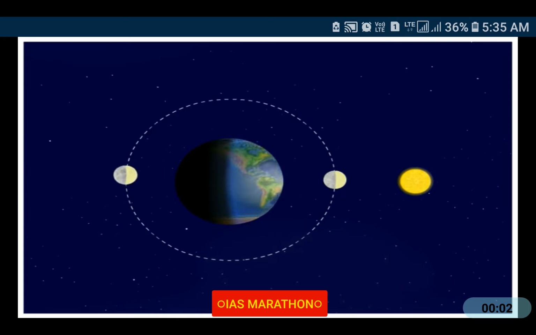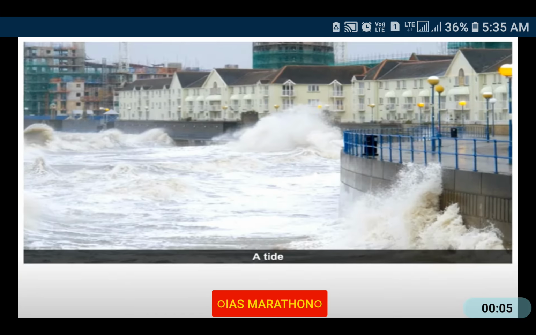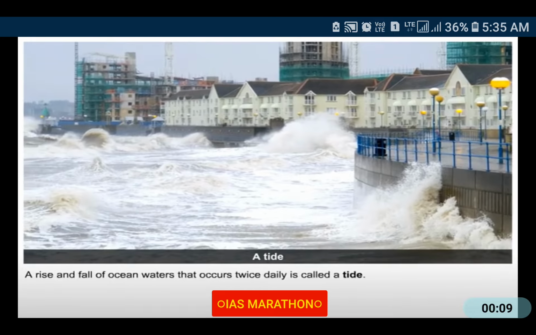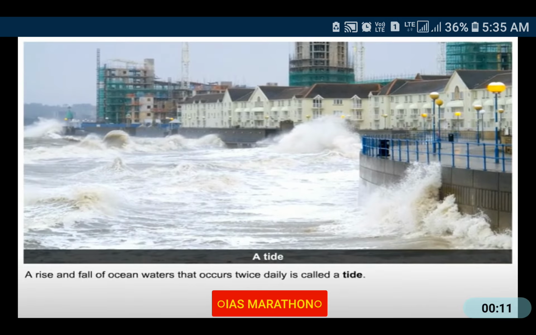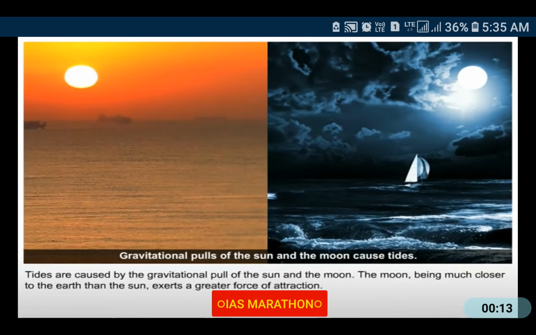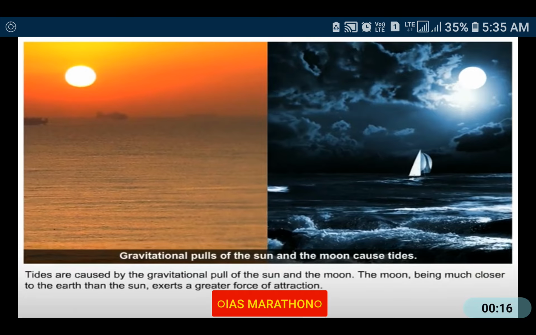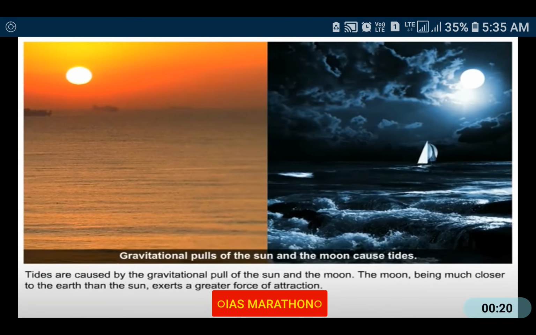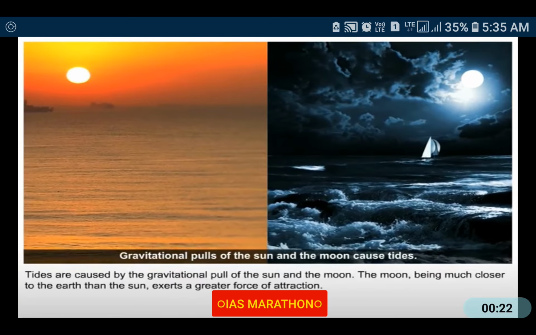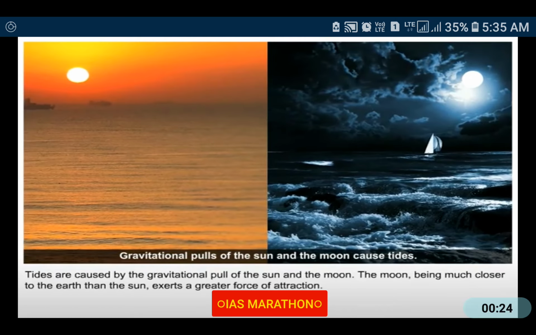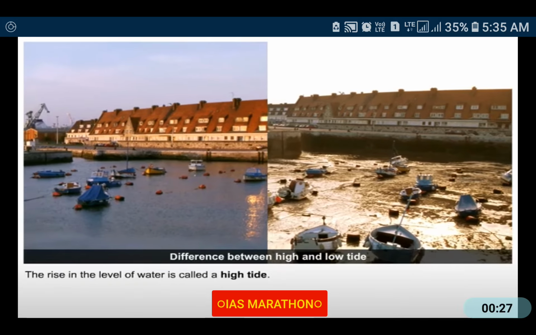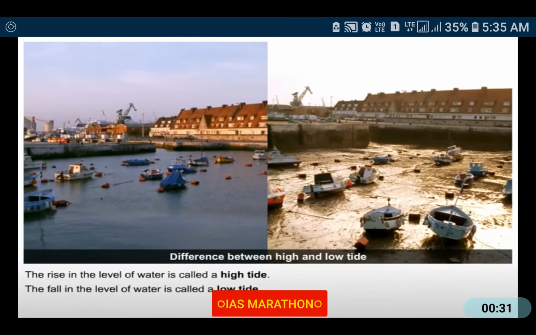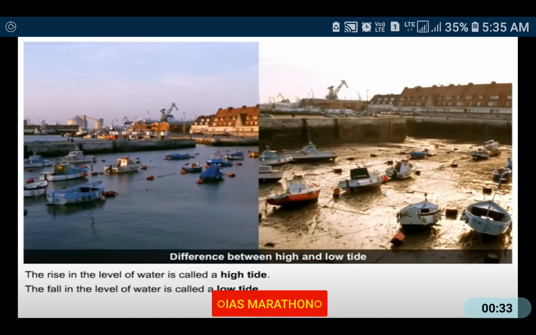Spring tide and neap tide. A rise and fall of ocean waters that occurs twice daily is called a tide. Tides are caused by the gravitational pull of the sun and the moon. The moon, being much closer to the earth than the sun, exerts a greater force of attraction. The rise in the level of water is called a high tide. The fall in the level of water is called a low tide.